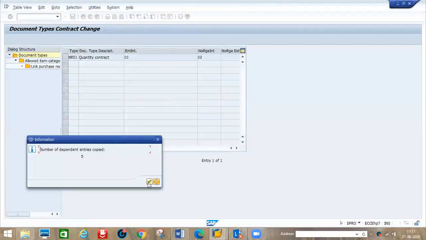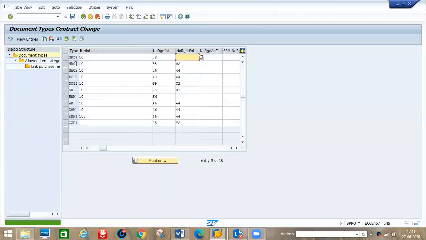Okay, just continue. So MKZ1 is our document type.